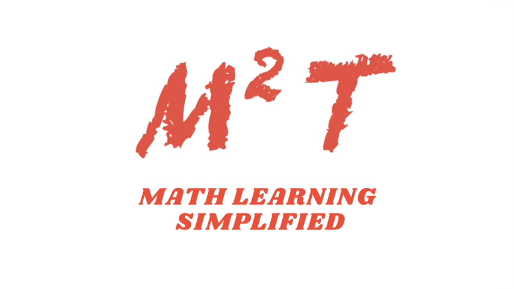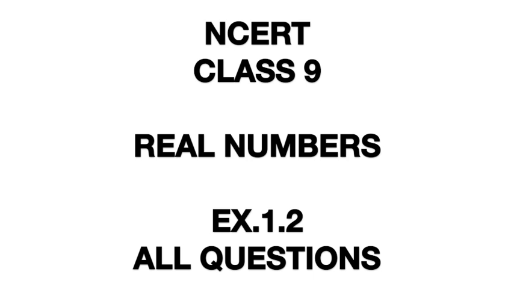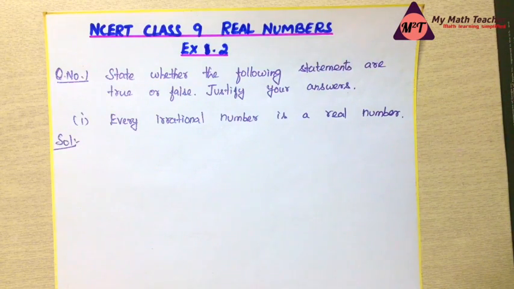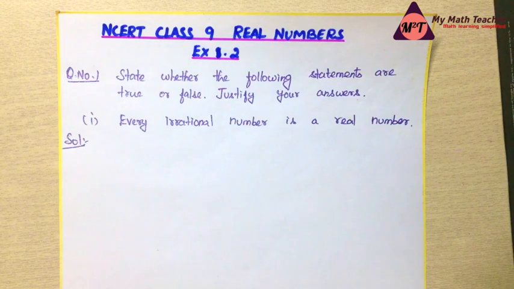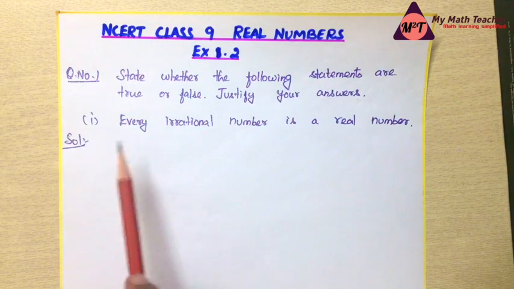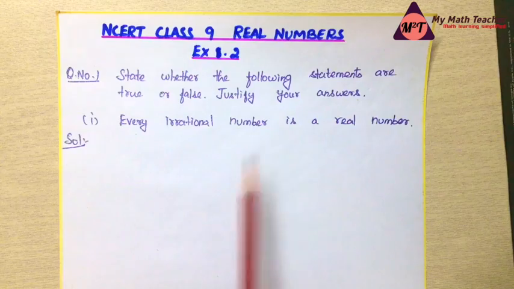In this video, I will solve exercise 1.2 from the chapter Real Numbers. This is for class 9 students from the NCERT syllabus. Question number 1: state whether the following statements are true or false. Justify your answers. The first subdivision is, every irrational number is a real number.